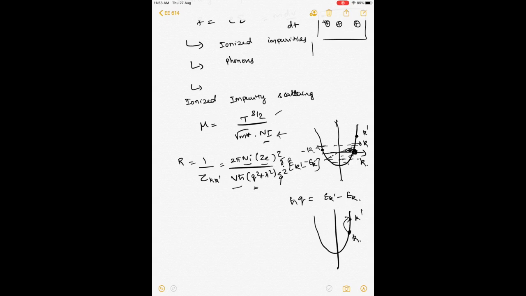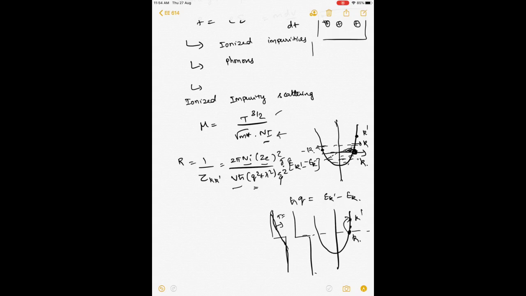Now for this to be scattered, this k should be occupied and k prime should be vacant, right? Now at 0 Kelvin, you know that the Fermi function is exactly flat. So if we have a k here, the probability of k prime being very close and vacant is much higher at lower temperature than the probability of k prime being close and being unoccupied at higher temperatures, because at higher temperatures you know that the dispersion or the Fermi function is like this, right?